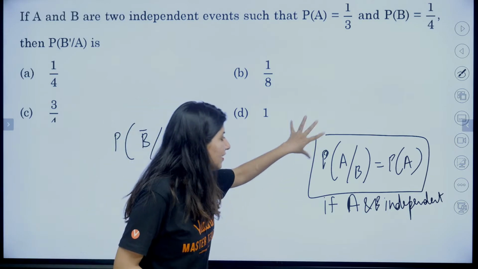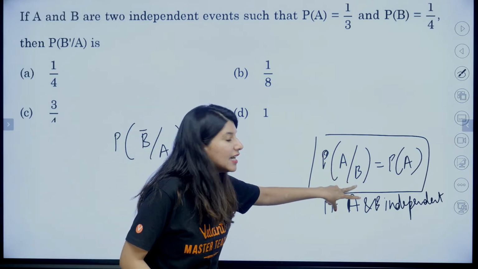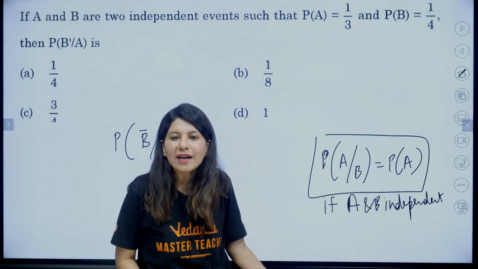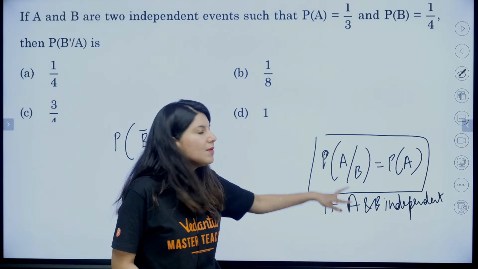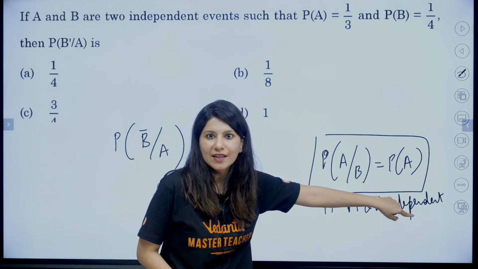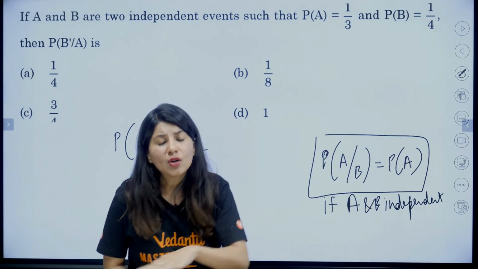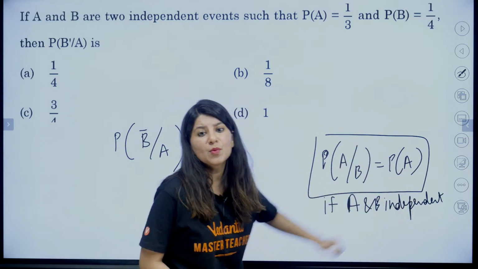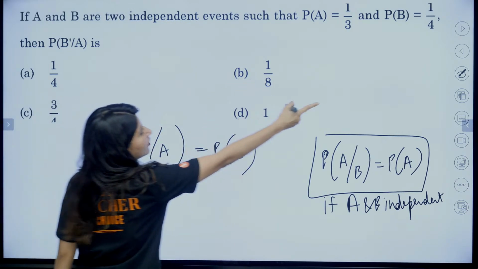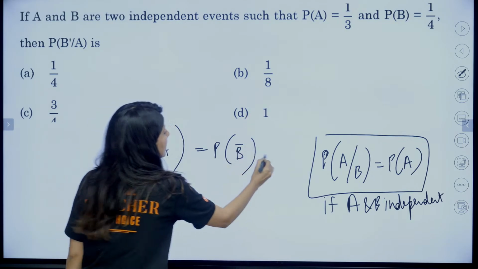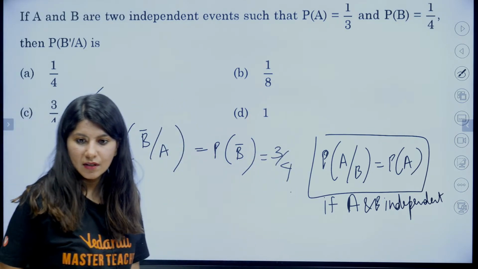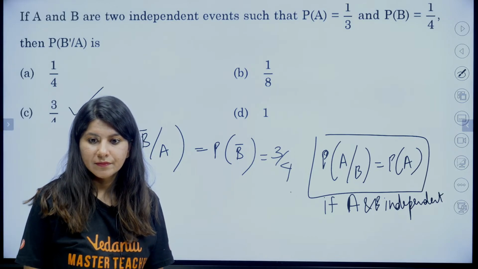Whenever you see probability of A, given that B has already occurred, where A and B are independent, how does it matter whether B has occurred or not? Because A and B are independent. So probability of A, given B has occurred, is probability of A only. Irrespective of whether B has occurred or not, this will be probability of A because both are independent. So this is probability of B bar only. Probability of B bar is what? So this is 3 by 4 clearly, option C.